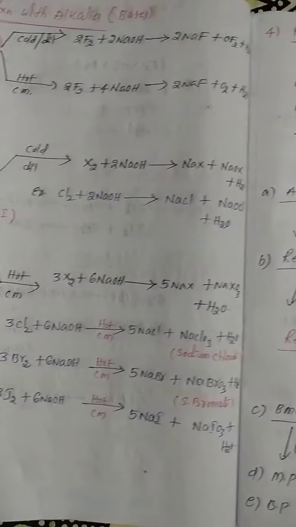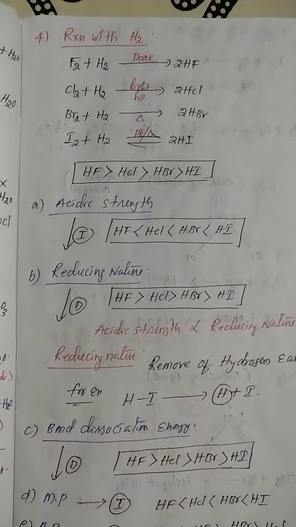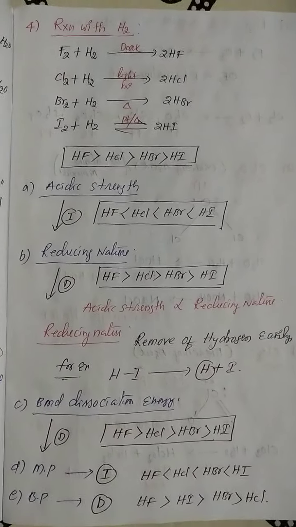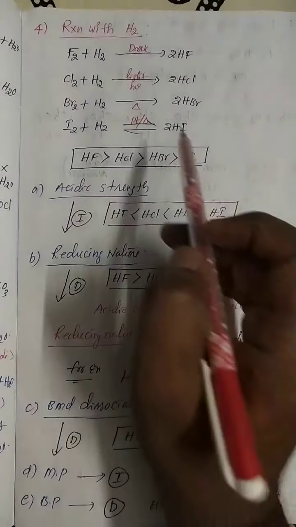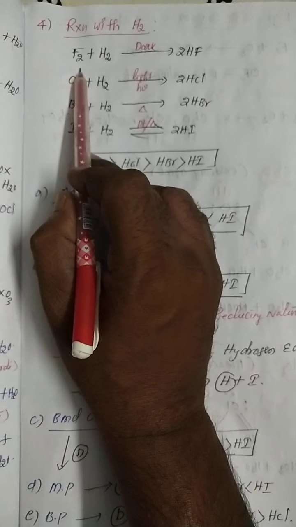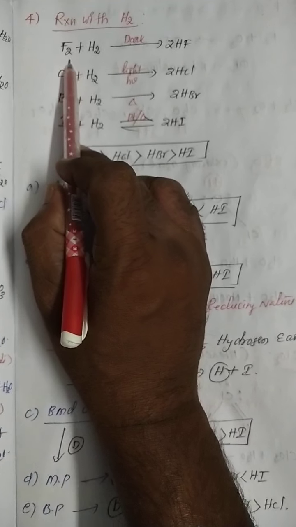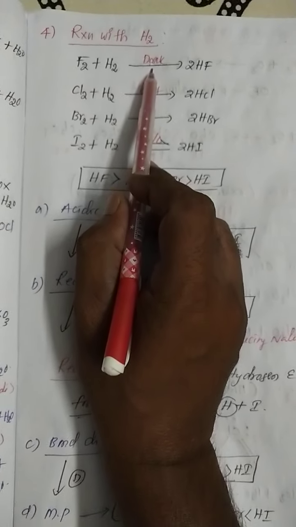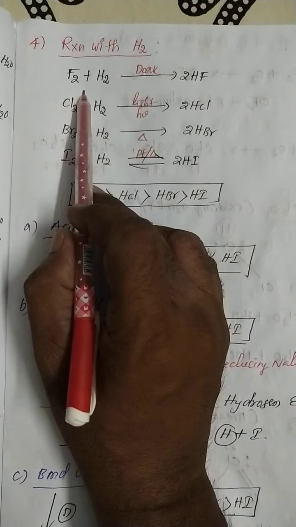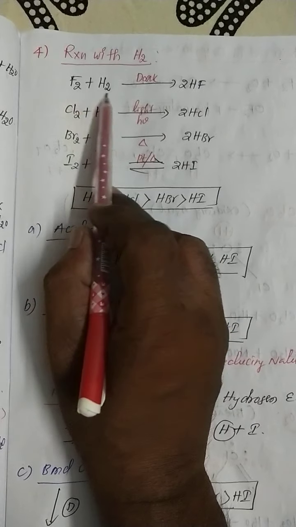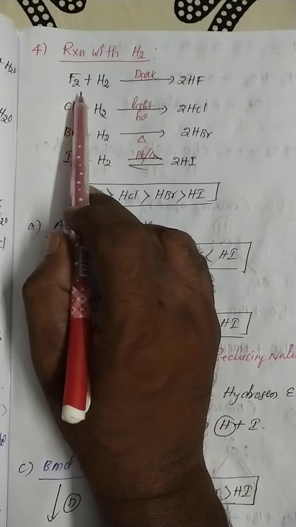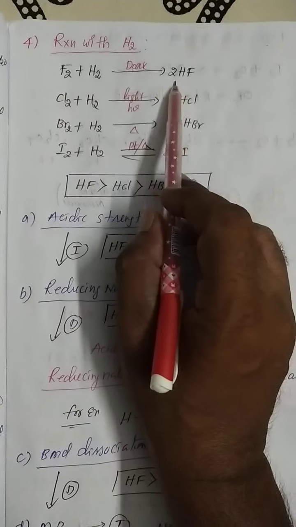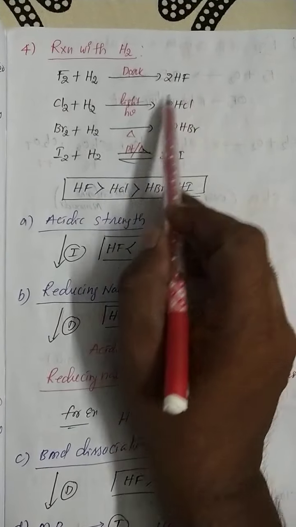Understood, students? Next, the fourth one. This is the most important: reactions with hydrogen. Already I said fluorine is a highly reactive element. That's why whenever fluorine reacts with hydrogen, it reacts fast, even in dark conditions, even at dark night time. The only reason is that fluorine is the highly reactive element, forming 2HF. It's called an acid.